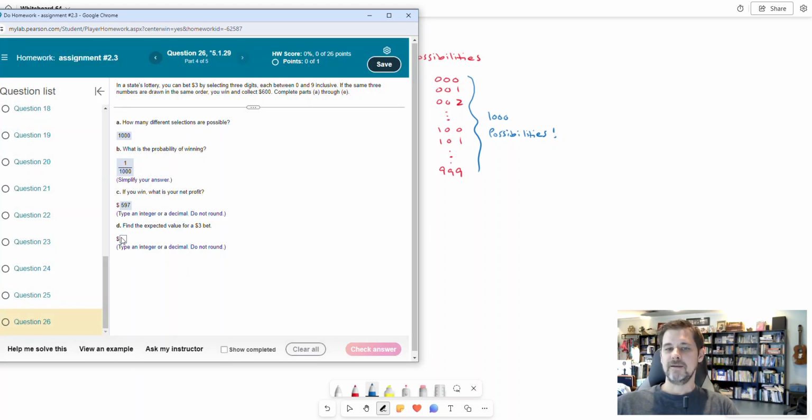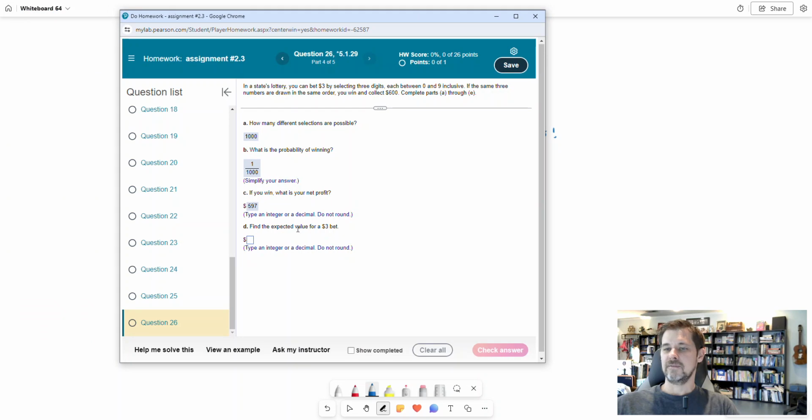There we go. Now it says, what's the expected value of a $3 bet? Okay. So the expected value of a random variable or a gambling game is going to tell us a prediction of the long-term average win per play. So if I were to play this over and over and over, the expected value would be a prediction of what my average win is going to be per play over the long run. Like if I play lots of times, okay?